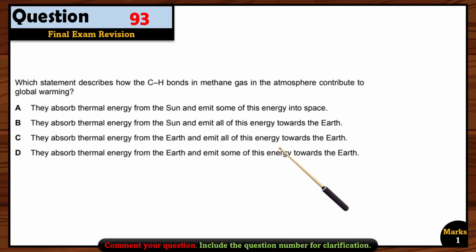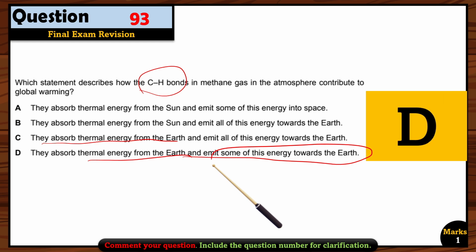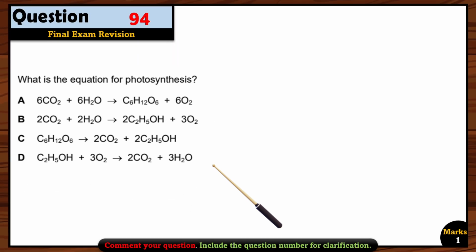Let's see question 93. Which statement describes how the C-H bonds in methane gas in the atmosphere contribute to global warming? So what these bonds are actually doing in the methane, they are absorbing the thermal energy from the earth, not from the sun, from the earth, because when the thermal energy enters the earth, they allow it to enter. But when it is coming back from the earth to the atmosphere, they will trap it, okay? So they will absorb the thermal energy from the earth and emit some of this energy towards the earth. Not all, but some of it will be sent back to the earth. So that's why they contribute to global warming. So option D is the right option.